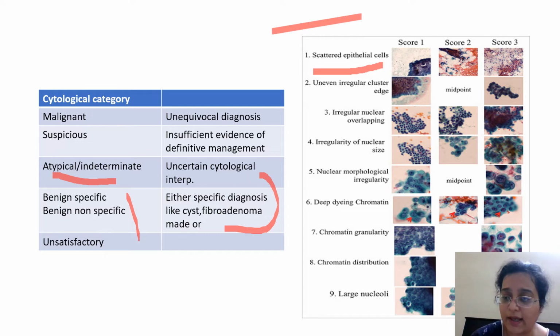Important point to note when you want to delineate a malignant and a benign lesion is the scattered single bipolar cells, which is a hard criterion to call something a benign lesion. Then irregular edges of the cluster, holes and streaming in the clusters, 3D overlapping of the clusters. Very late in the order do you come to the nuclear morphology and see whether the NC ratio is high or pleomorphism is there or nucleoli is there or mitotic figure is there or a granular chromatin is there.